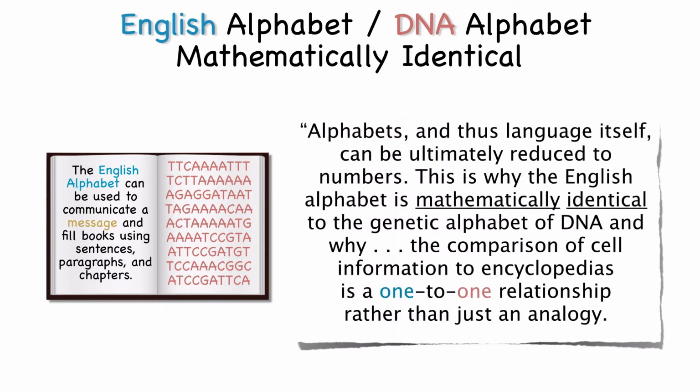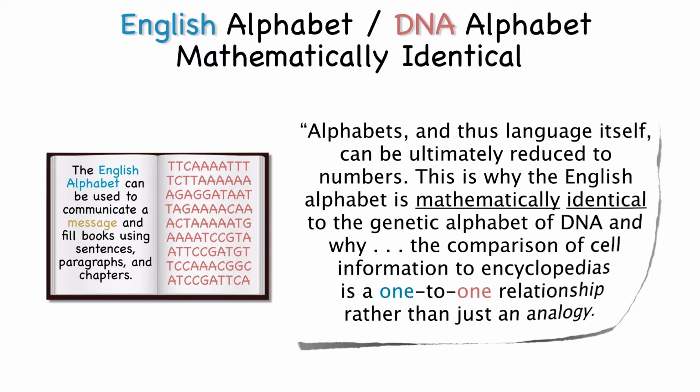Alphabets, and thus language itself, can be ultimately reduced to numbers. This is why the English alphabet is mathematically identical to the genetic alphabet of DNA, and why the comparison of cell information to encyclopedias is a one-to-one relationship rather than just an analogy.